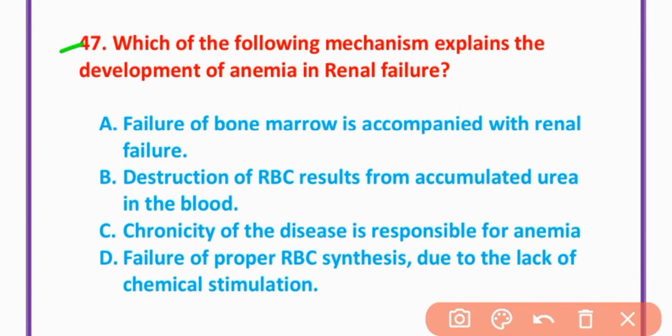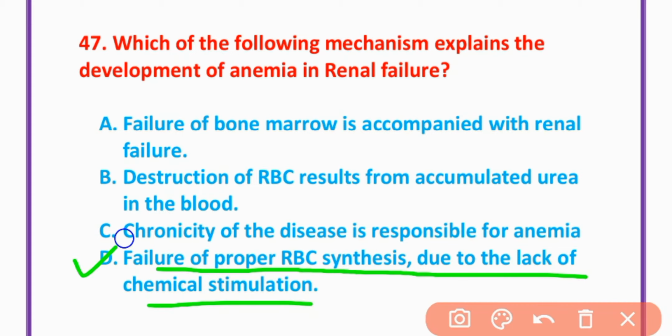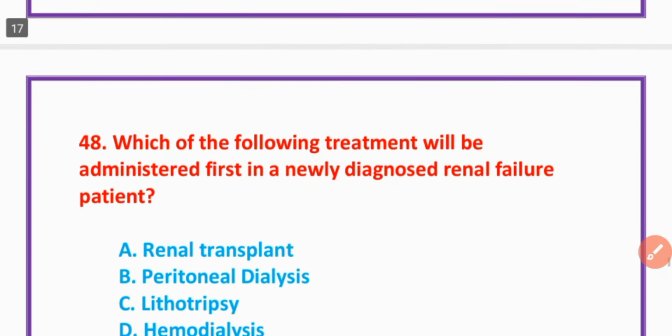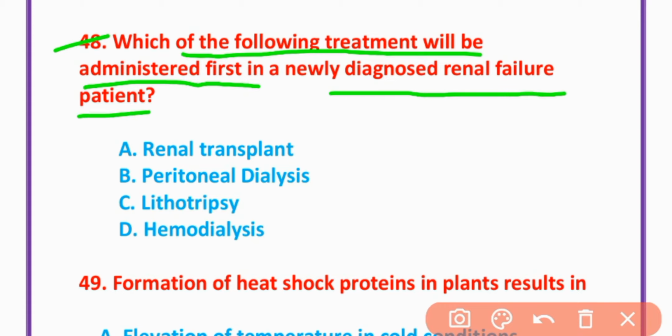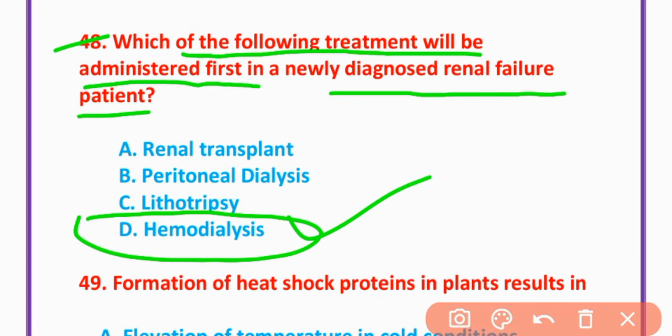MCQ number 47. Which of the following mechanisms explains the development of anemia in renal failure? Failure of proper red blood cell synthesis due to the lack of chemical stimulation. Option D is correct. MCQ number 48. Which of the following treatments will be administered first in a newly diagnosed renal failure patient? Hemodialysis. Option D is correct.